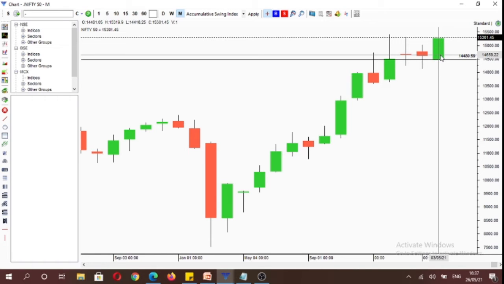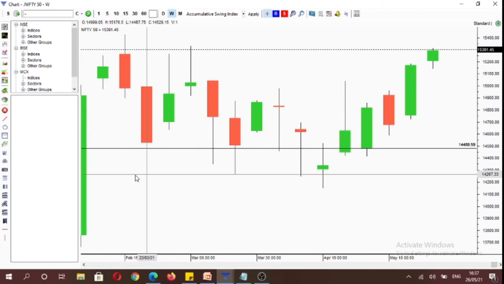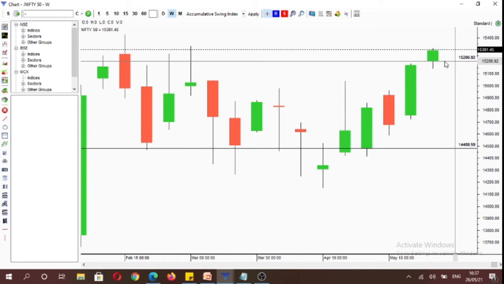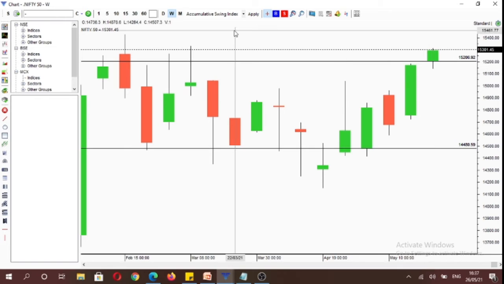If we analyze the Nifty index, you will see that on the monthly time frame it is under control of buyers, as it is trading above its opening price 14,481, and on the weekly time frame you will see again this week the market is under control of buyers, as it is trading above 15,211.